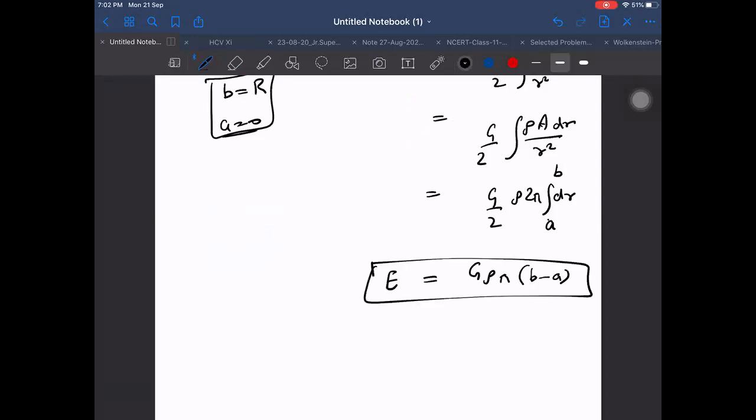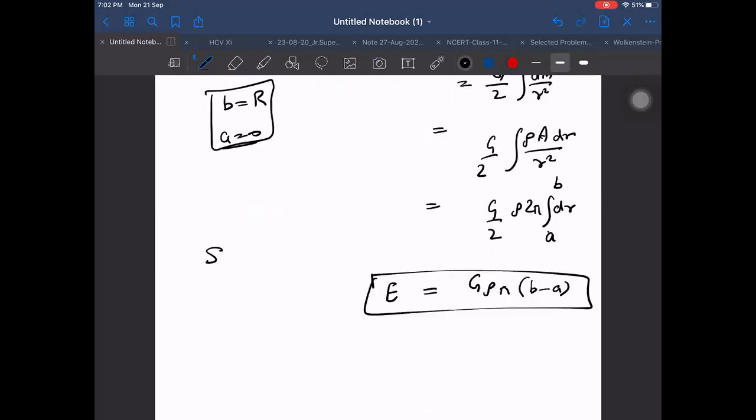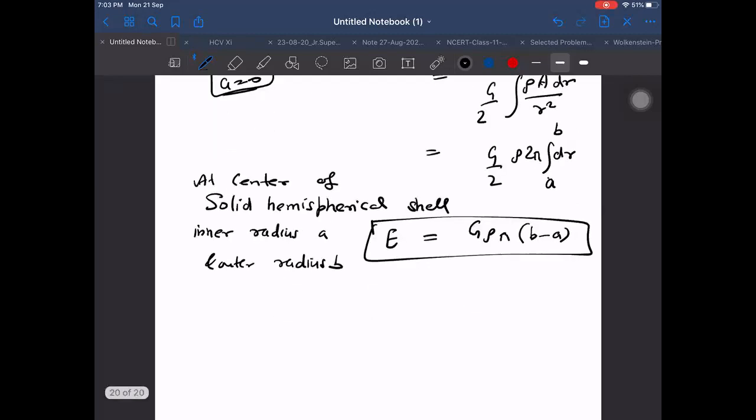And it is valid not only for a complete solid hemisphere, but for a solid hemispherical shell of inner radius a and outer radius b, at just the center of it, not in other places. Now here one thing I would like to add: for the complete one it will become g rho pi into r, because b will become r.